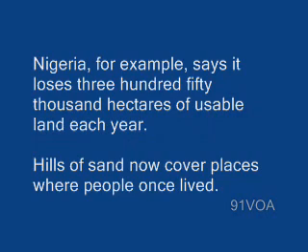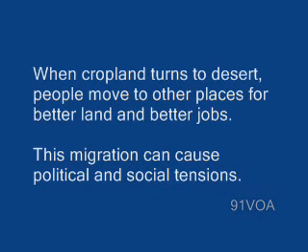Nigeria, for example, says it loses 350,000 hectares of usable land each year. Hills of sand now cover places where people once lived. When cropland turns to desert, people move to other places for better land and better jobs. This migration can cause political and social tensions.